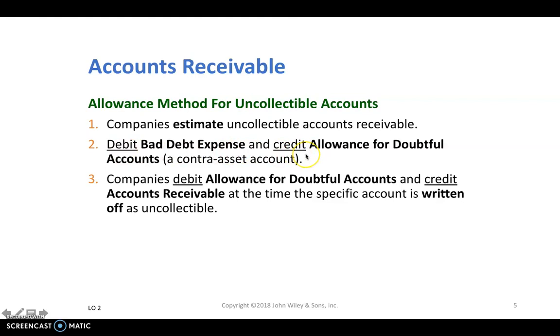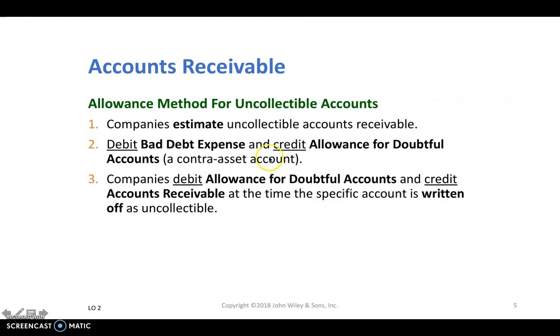However, we cannot credit accounts receivable, because when we estimate how much of the receivables will not be collected, we really don't know which customer is not paying us. We're just estimating that based on our past experience. For example, a percentage of our customers in the past haven't paid us, so we're going to also use that percentage to say that we're not going to receive the cash.